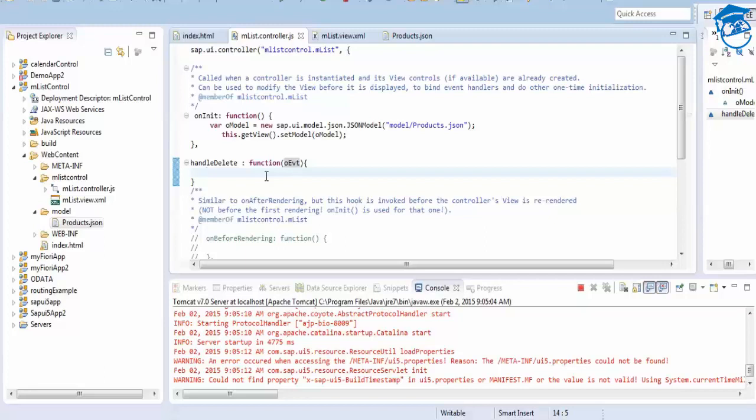Inside this we're going to add the logic. What is the logic? We have to get first that parameter, that value, then we can delete it. If it is /0, /1 or /2, then we can delete that from the list, and we have to update the list. So what is the logic? We'll see.